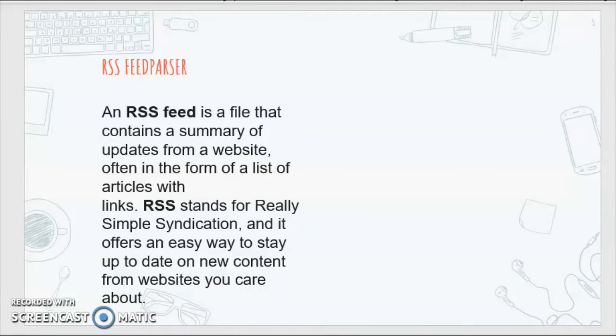An RSS feed is a file that contains a summary of updates from a website. The updates are often in the form of a list of articles with links. RSS stands for really simple syndication, and it offers an easy way to stay up to date on new content from websites you care about.